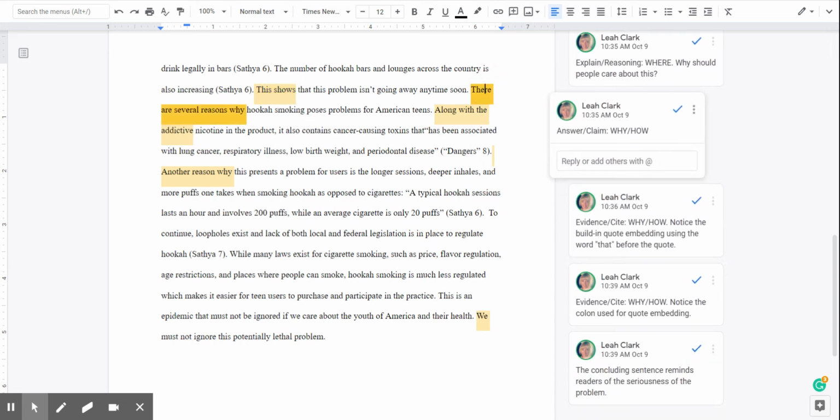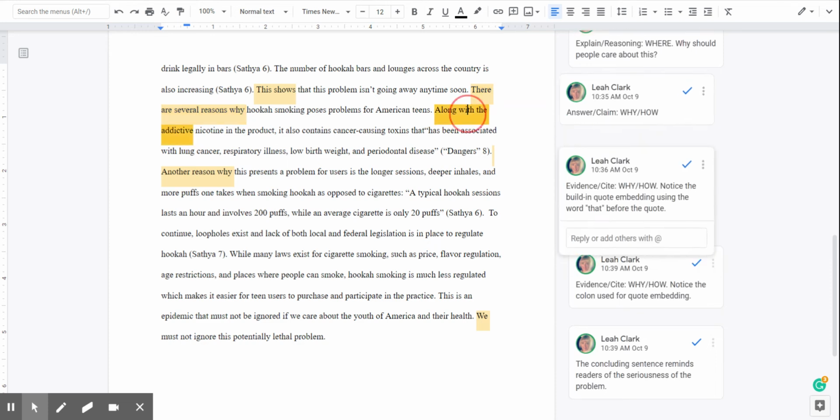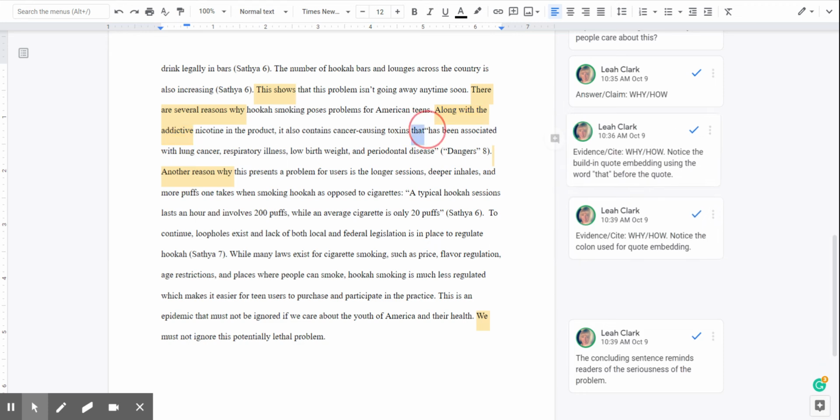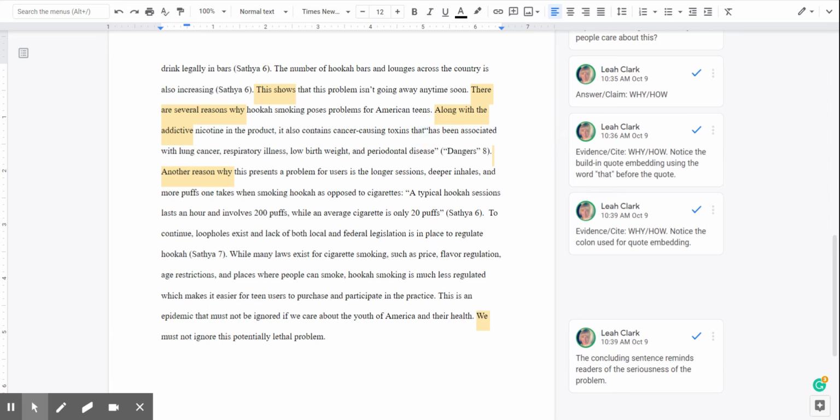Then we're going to go into a little bit more why of the problem, okay, that answer or that claim. And then some more evidence. Notice that this is a build-in: along with the addictive nicotine in the product, it also contains cancer-causing toxins that. Remember that build-in method, right, is where we have that information before the quote and the word that. It's not a verb, it's just the word that before the quote, no comma. Then we have our quoted material.